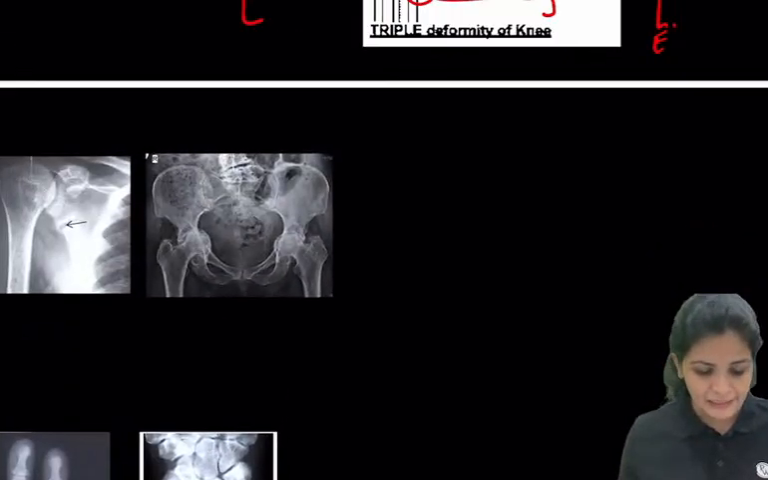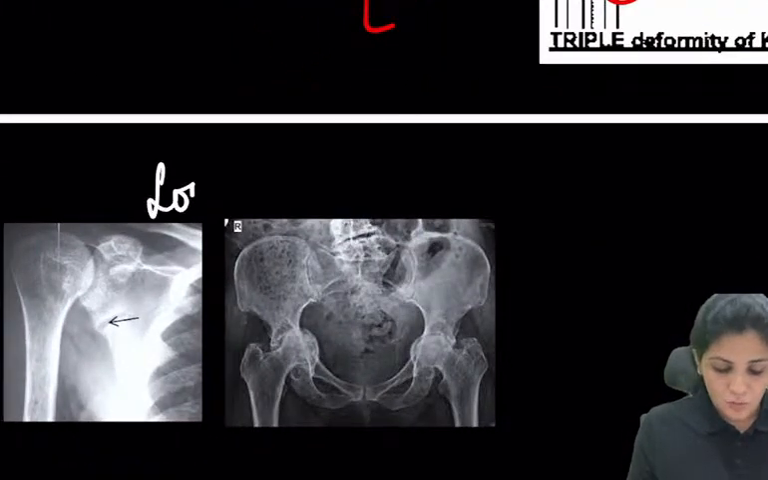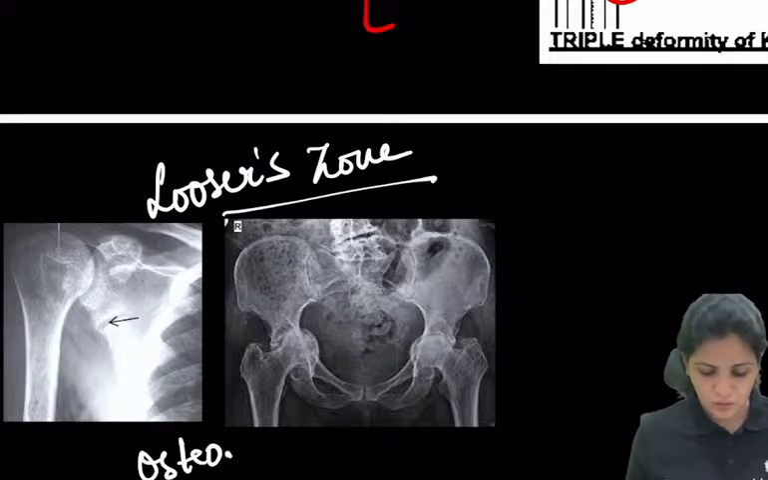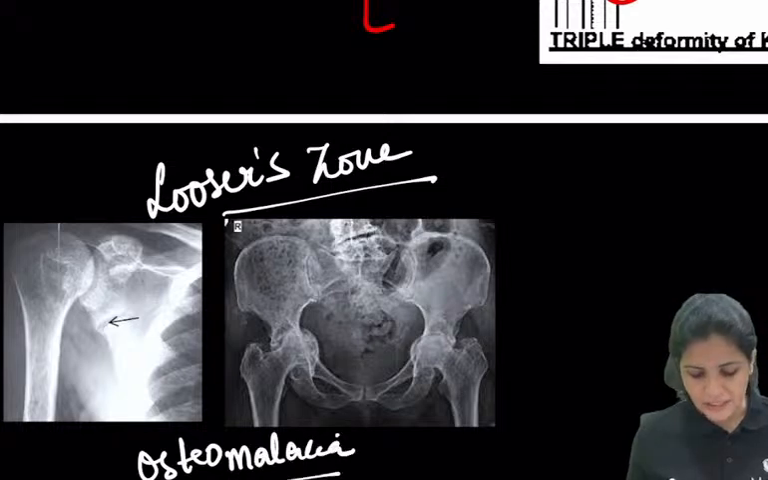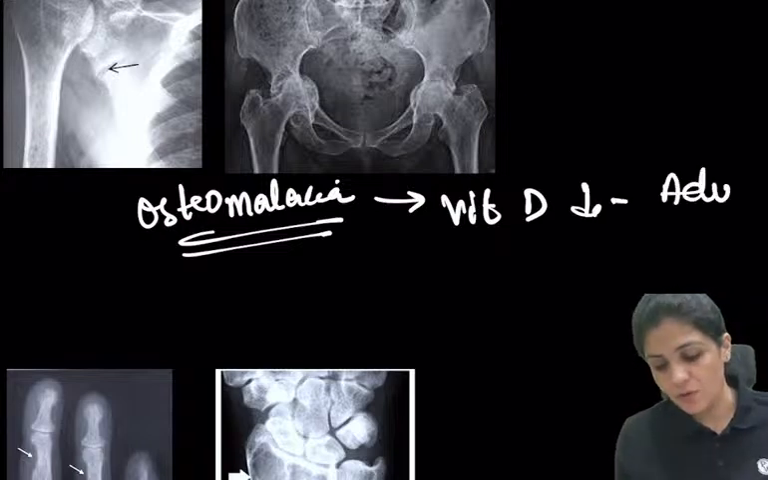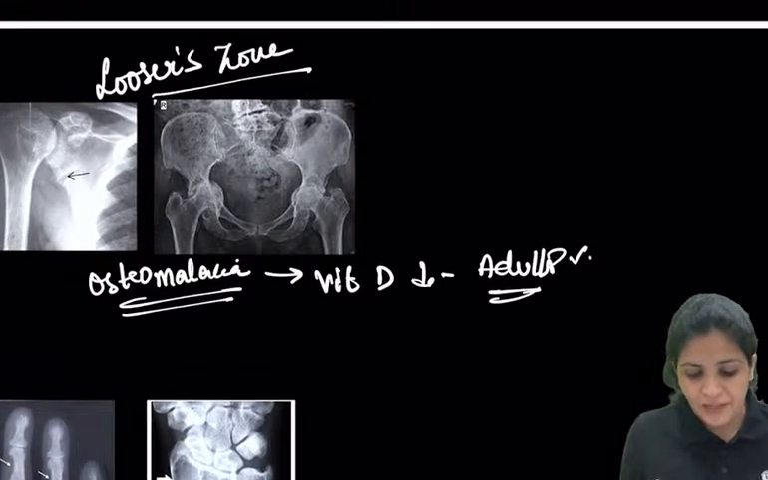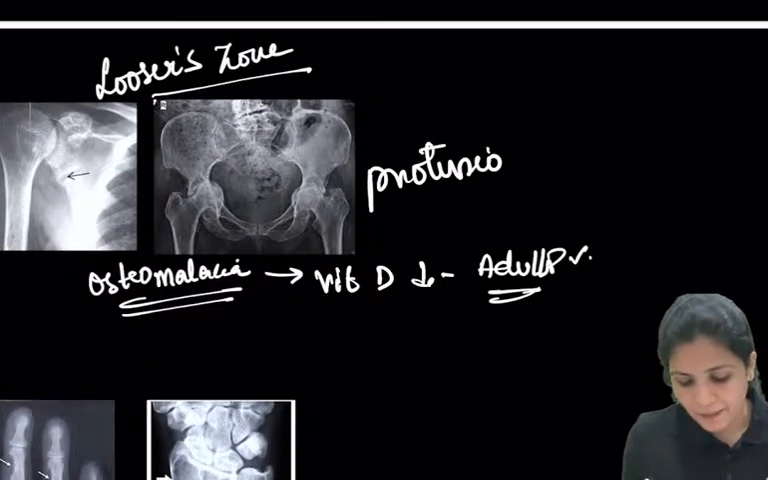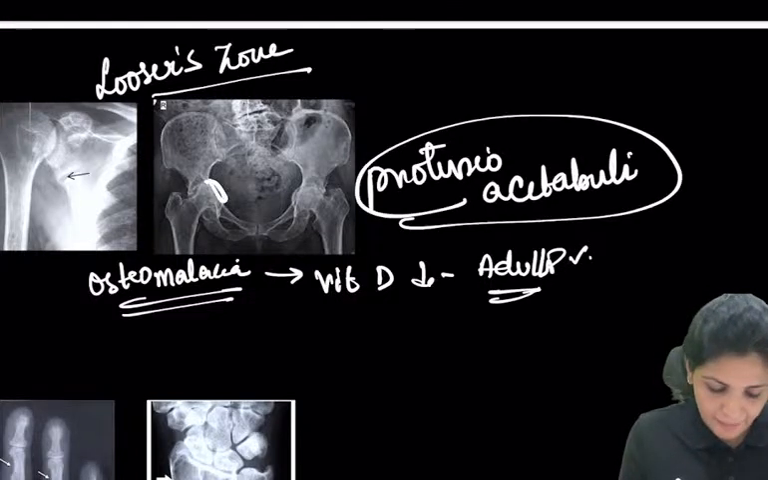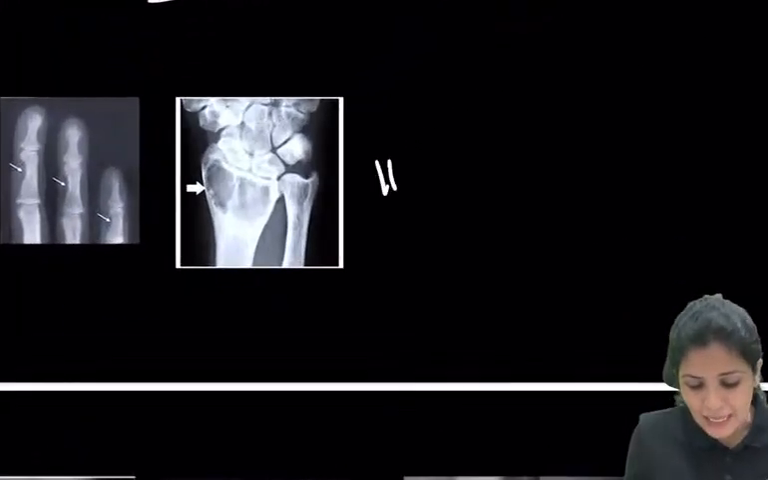And finally, we are with these important things. One is called Looser's zone. So what is Looser's zone? It is in case of osteomalacia. What is this? Vitamin D deficiency in adults. We have talked about vitamin D, that is mineralization. In case of adults it is called osteomalacia. And this is protrusio acetabuli. What is protrusio acetabuli? Where you see the head is crossing the acetabulum. These two conditions are seen in osteomalacia.